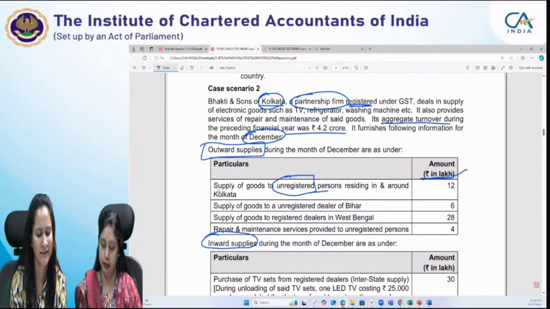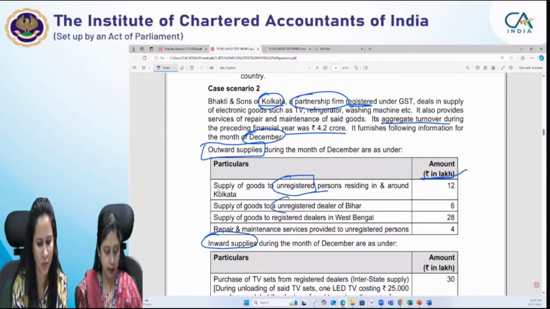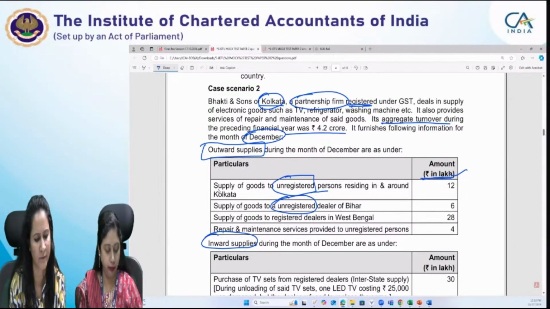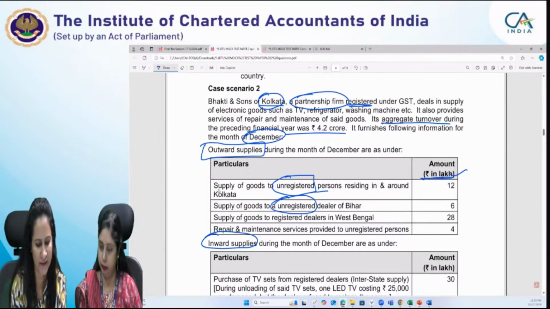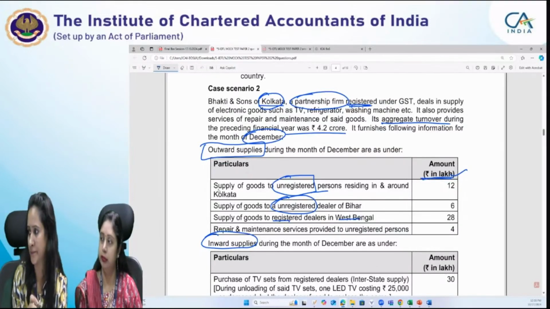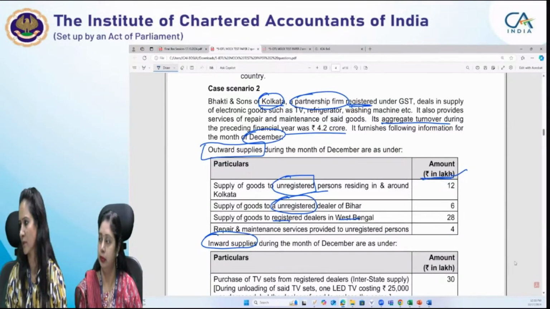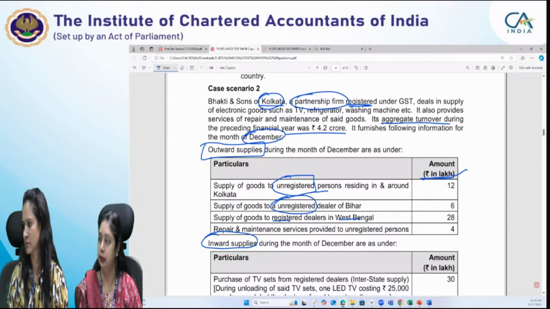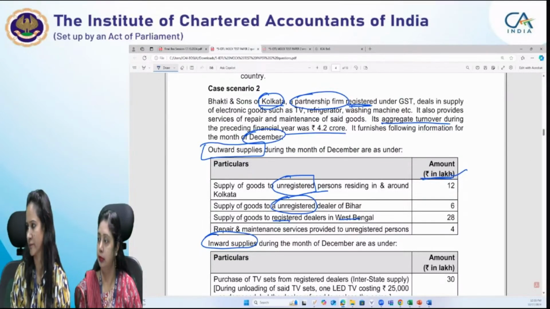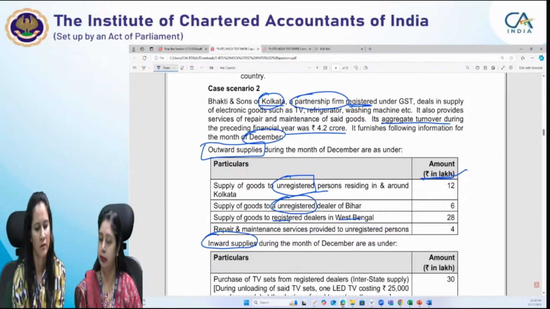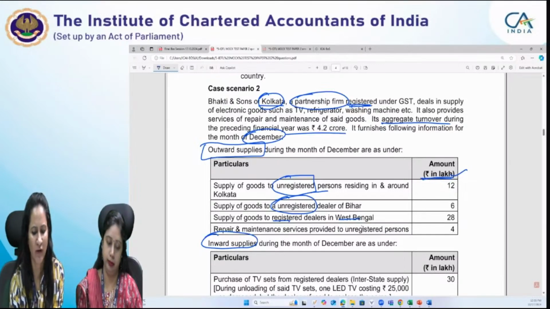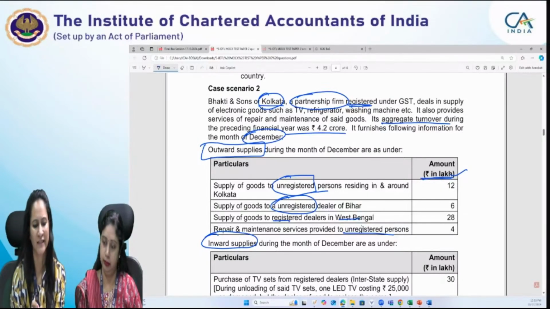Then supply of goods to an unregistered person of Bihar. So basically both supplies are to unregistered persons, one in Kolkata and another in Bihar. Then supply of goods to a registered dealer in West Bengal. Then repair and maintenance services provided to unregistered persons. These are the outward supplies.